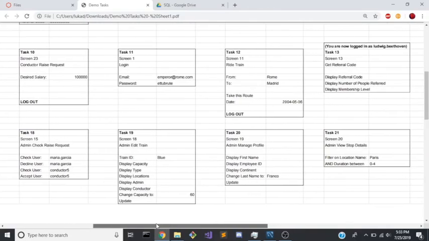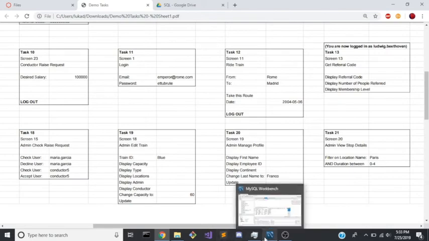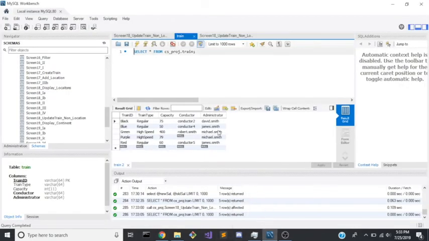In this demonstration, we're going to see that we can display the capacity of a train, the type of a train, the location, admin, conductor, and we will then change the capacity of the train to 60. Let's go to the SQL. As we can see, currently the train is blue, train type regular, capacity 50, conductor, administrator. In the application, in order to get this, you would use select all from CS project.train.